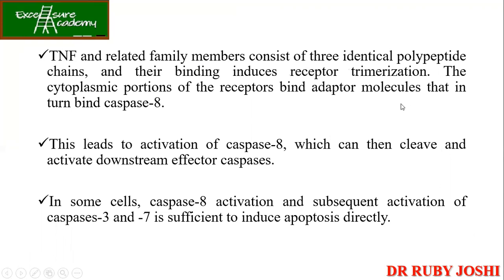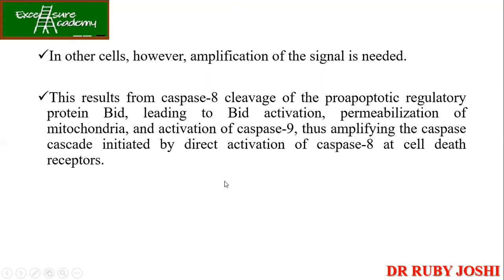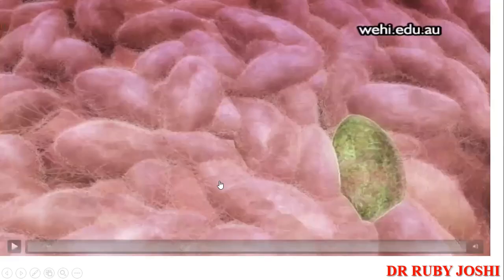Okay, so they will recruit the adaptor molecules, which in turn bind to the caspase 8. So binding of these adaptor proteins to caspase 8 will result in the activation, and it is going to cleave and activate the downstream effector caspases. So जैसे ही caspase 8 आपका activate होगा, caspase 3, 7, they all will get activated, and finally the apoptosis will take place. Okay. So guys, this is the video which I'm talking about.